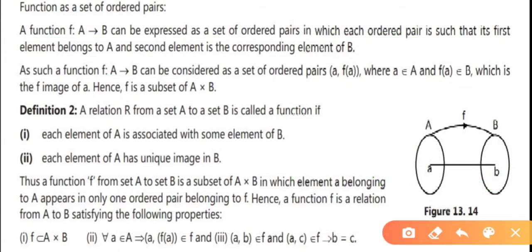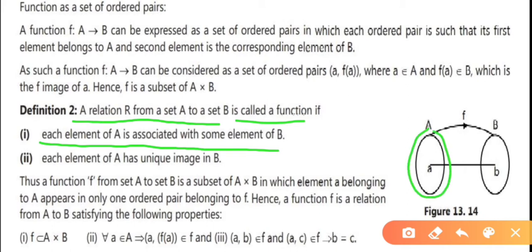A relation R from set A to set B is called a function if, first, each element of A is associated with some element of B. Every element of set A is associated with what?